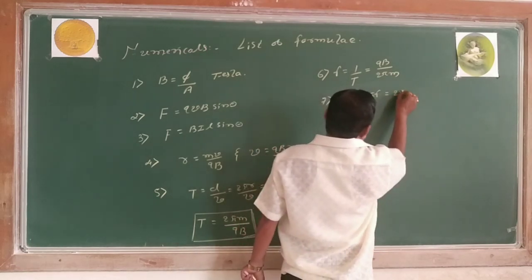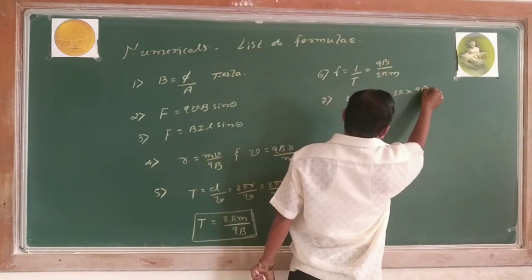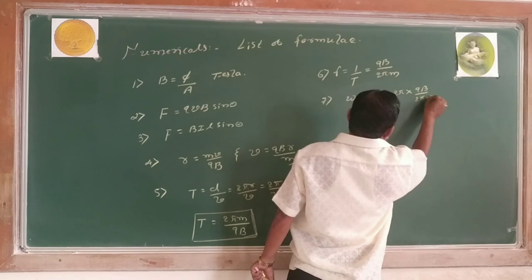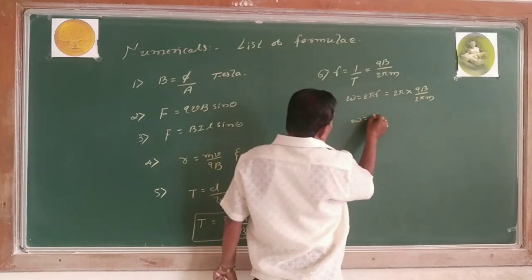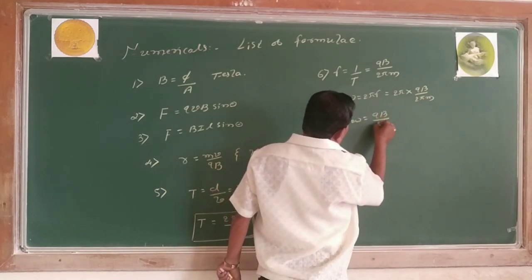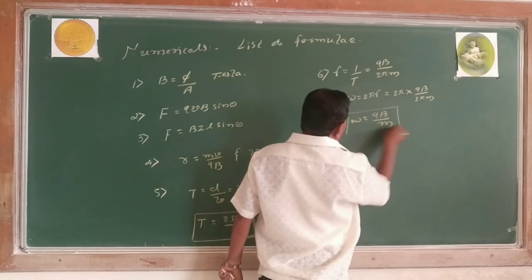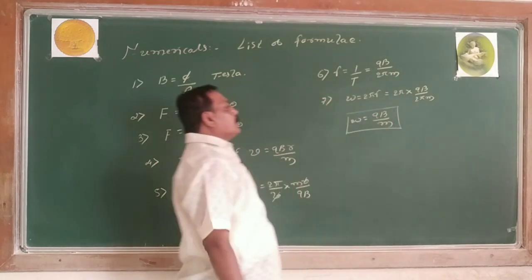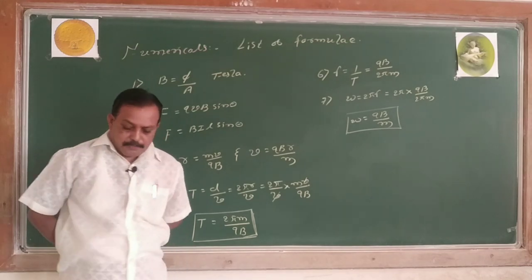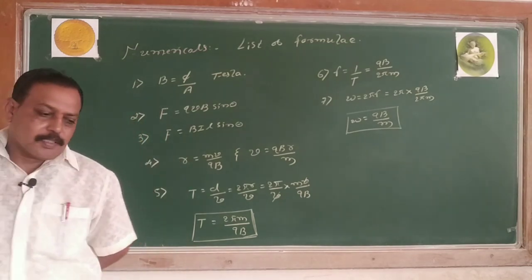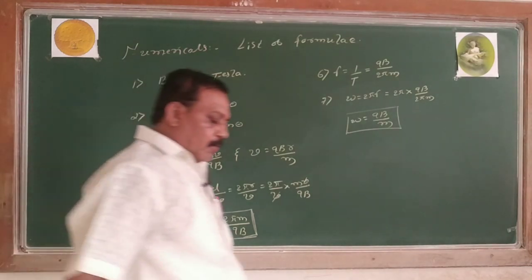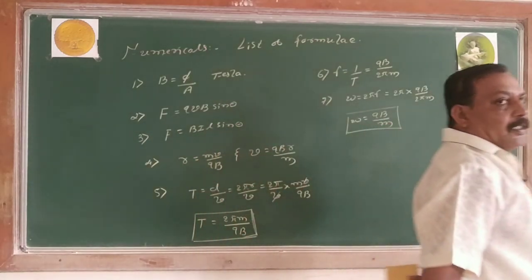F equals qB divided by 2 pi m. What is the equation? Omega equals qB divided by m. 2 pi cancels. Now these are the equations related to the circular motion of a charged particle in the region of a magnetic field, entering perpendicular to it.